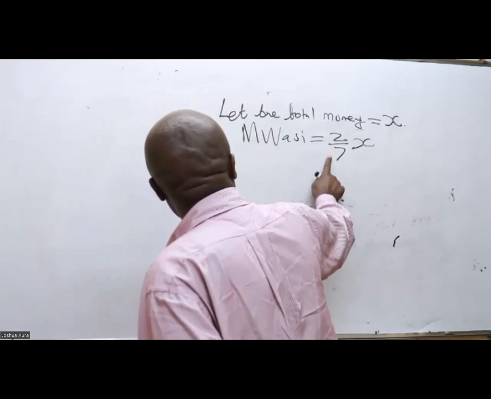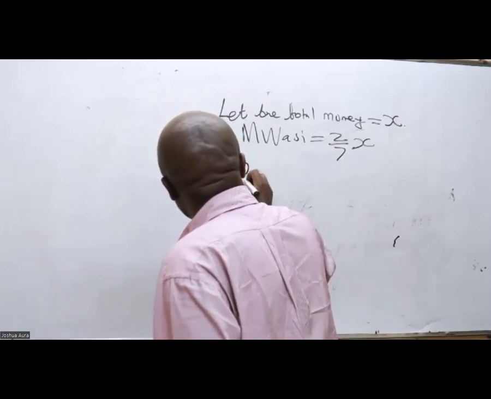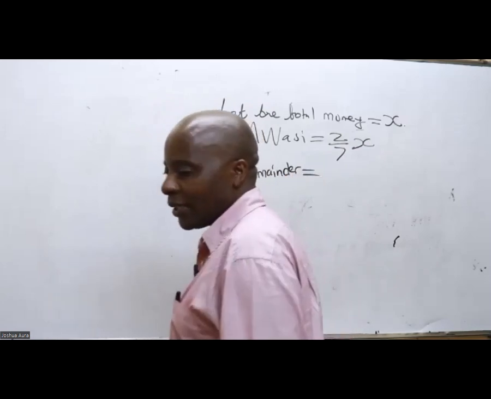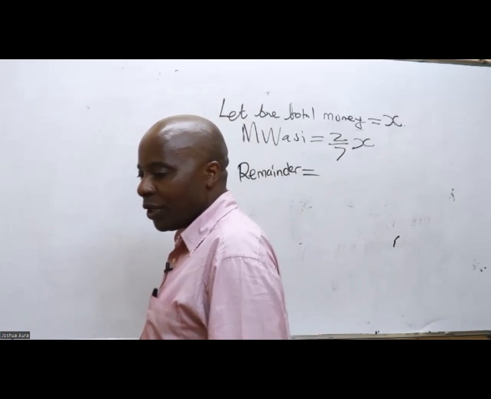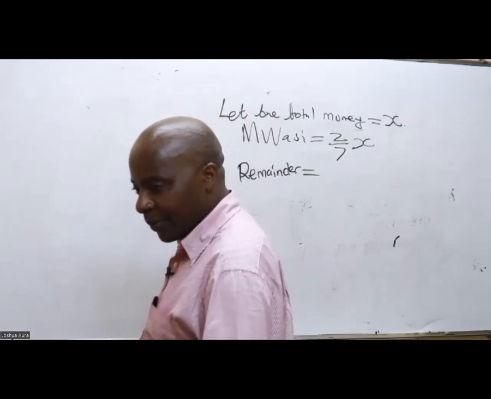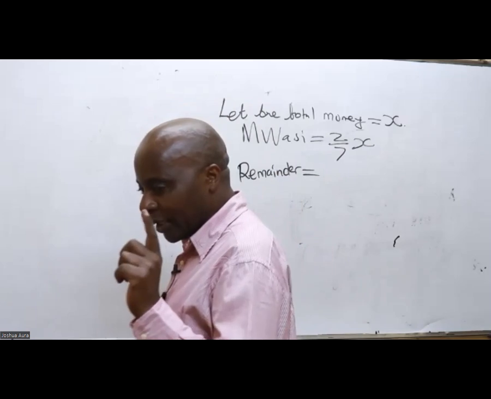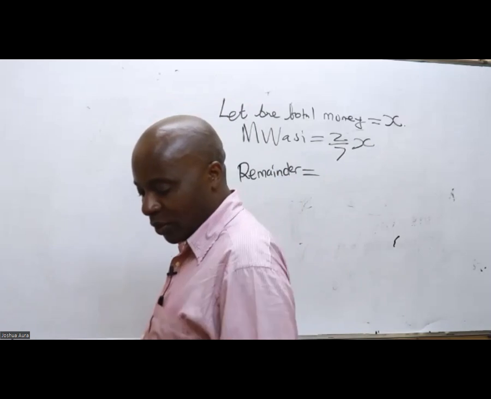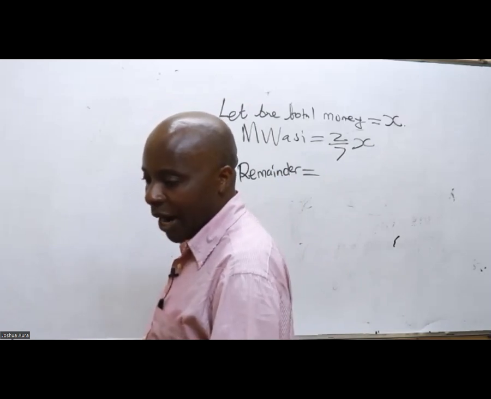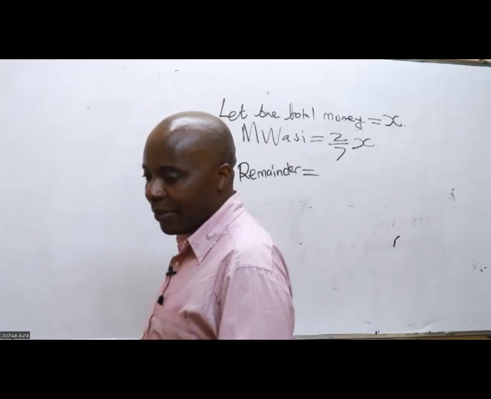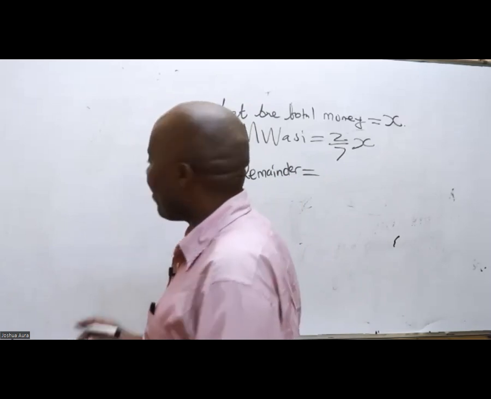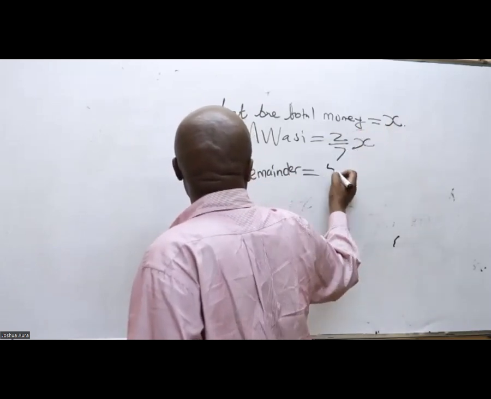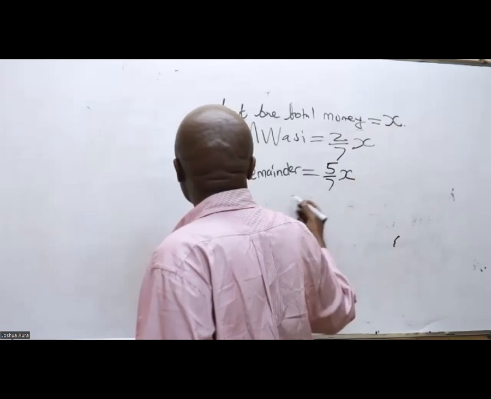So if 2/7 has been shared out, what is the remainder? Remember, in total we had X, and 2/7 has gone out. So what is the remaining fraction? Remember, in total, this X is the same as 7/7. So when you take away 2/7, we are left with 5/7 X is what remained.